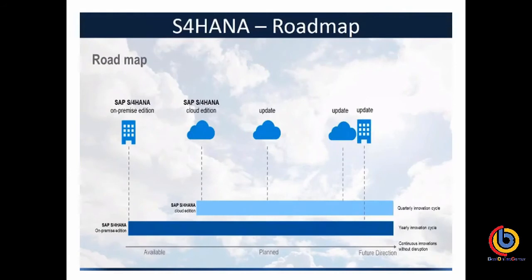Now this is the roadmap that I was talking about. These are the SAP S/4HANA on-premise editions and the cloud edition updates. For the cloud edition, we are giving updates on a quarterly basis, like SP Pack 1, Pack 2, Pack 3. But for the on-premise edition, SAP releases a version once a year. This is the plan and these are the future directions. In the future, we will see a lot of things on S/4HANA.